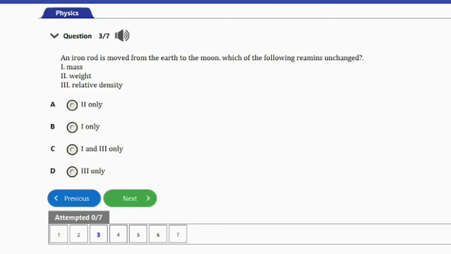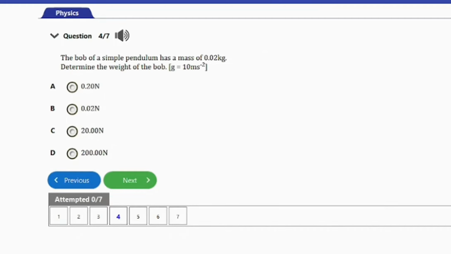Let's go ahead and consider the next question. That's question number 4 here. It says, the bulb of a simple pendulum has a mass of 0.02 kilogram. Determine the weight of the bulb. This is a very simple question. The weight is just the mass times the acceleration due to gravity, and the acceleration due to gravity g given to us here is 10 meter per second squared. If we multiply that by 0.02 kilogram, we'll have 0.2 Newton, and that's option A here.